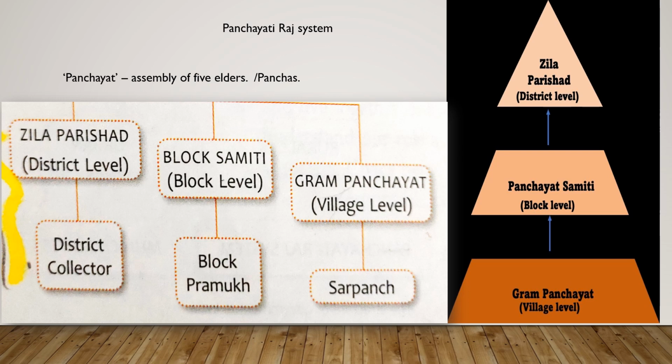The Gram Panchayat at the village level, the Block Samiti at the block level, and the Zilla Parishad at the district level. And the district collector is the head of the Zilla Parishad. Block Pramukh is the head of the Block Samiti. Even the Block Samiti is also known as Panchayat Samiti. And the head of the Gram Panchayat is the Sarpanch.